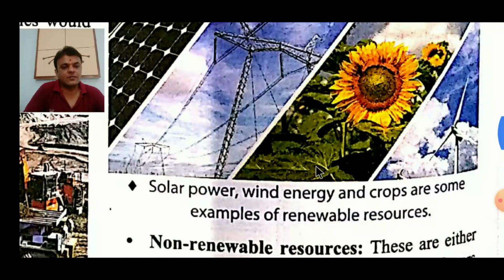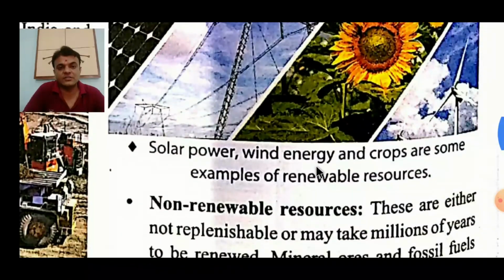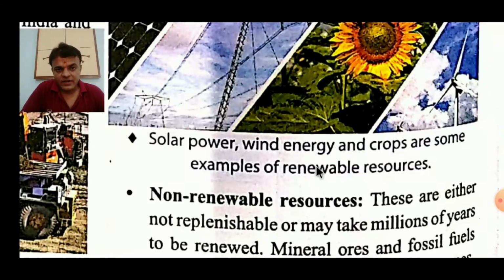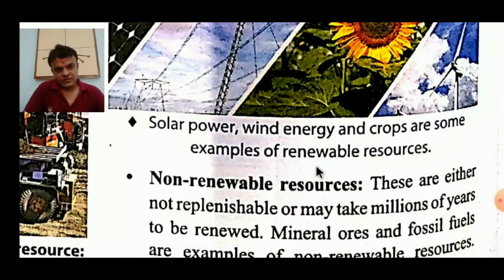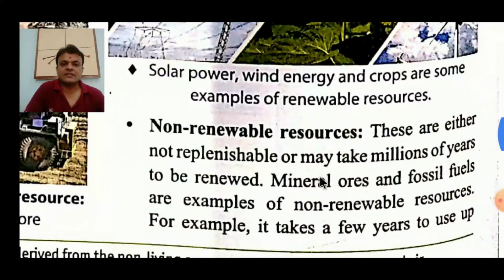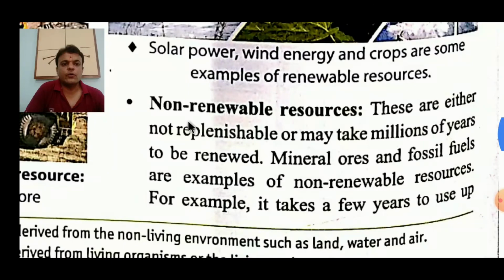These are some examples of renewable resources. Again, we have to keep in mind that the renewability definition is: resources which are able to renew themselves in a shorter period of time. Clear? So let us now discuss non-renewable resources.